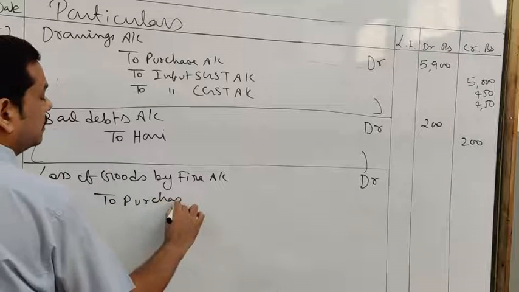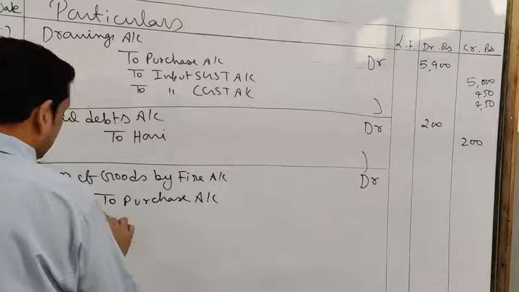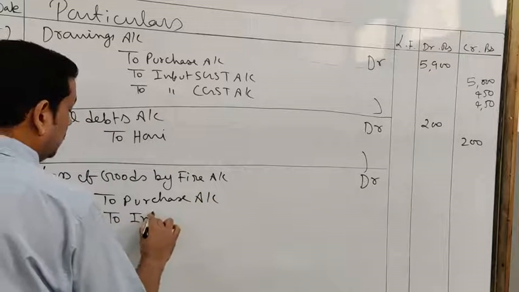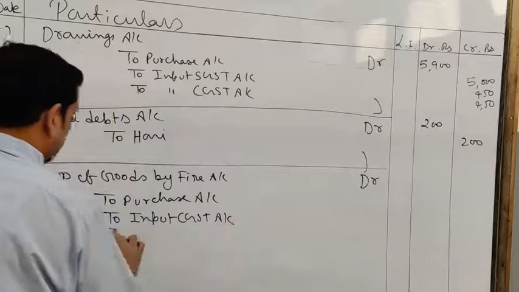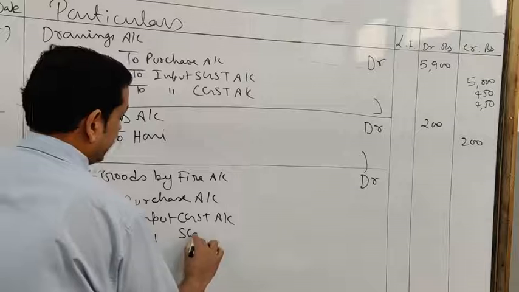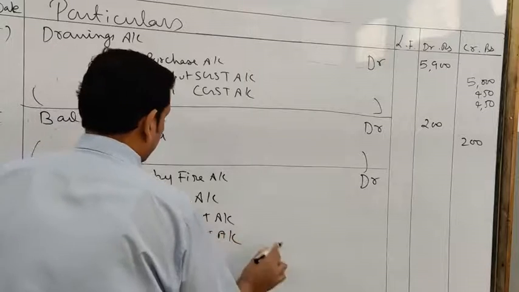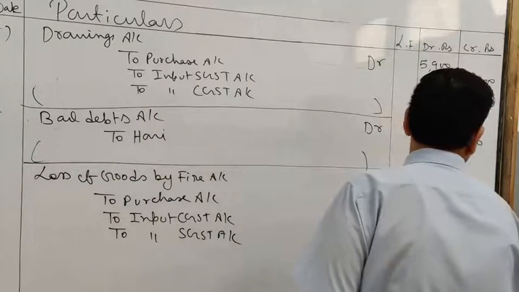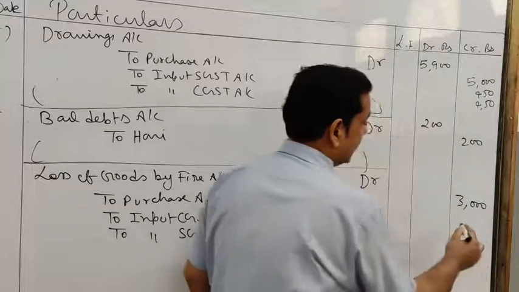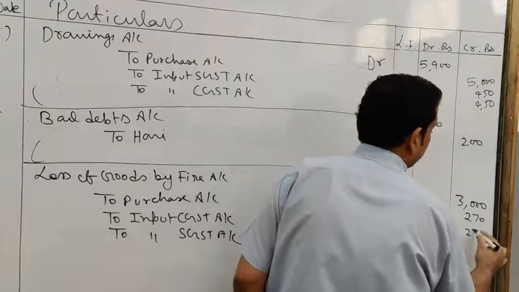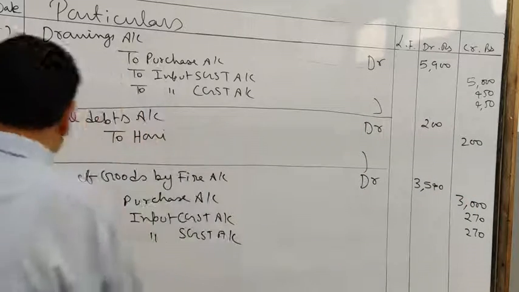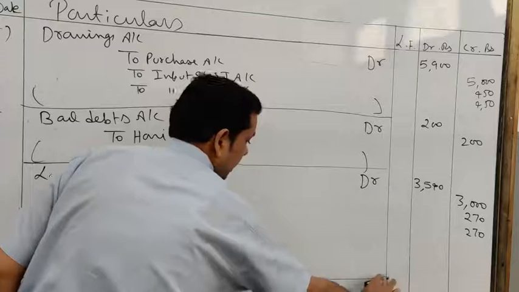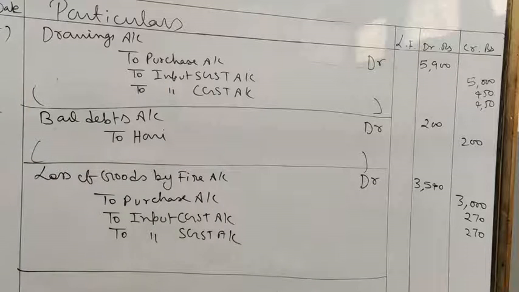To purchase account, to input CGST account, to input SGST account. Okay, the price of the goods is 3000 and you have to reverse GST at the rate 9% each. So 270, 270. Total amount is 3540. Again you have to write down the narration that being the goods destroyed by fire and GST is reversed.